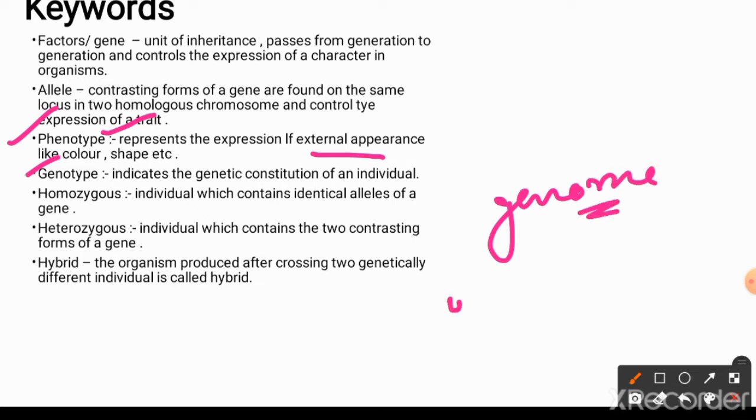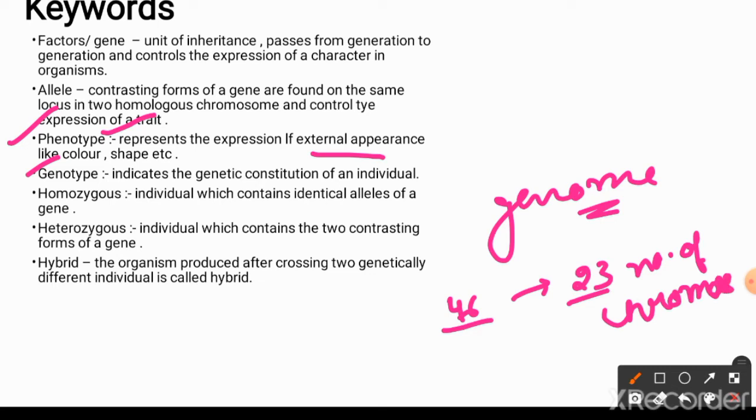Like we have 46 chromosomes, then I am going to say that 23 chromosomes are known as the genome, because that is the haploid set of chromosomes present in a particular cell. So these 23 chromosomes are my genome, because that is going to provide the information to my particular cell.